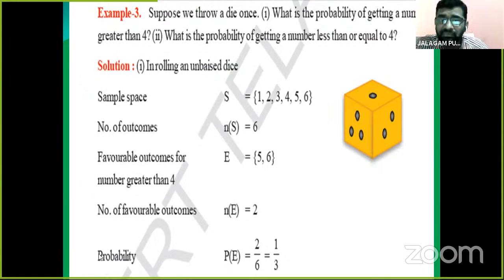So the probability of getting a number greater than 4 is equal to the number of favorable outcomes of E divided by the total number of all possible outcomes. We already found the favorable outcomes, 2, and the total possible outcomes, 6. So 2 by 6, which is 1 by 3. The probability of getting a number greater than 4 is 1 by 3. Remember it, 1 by 3.